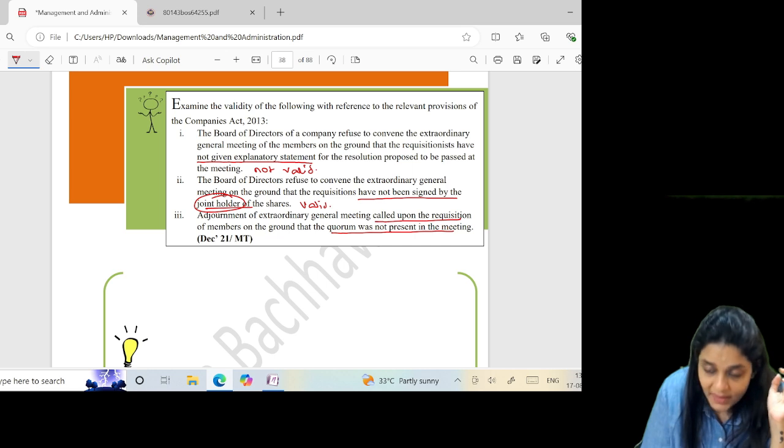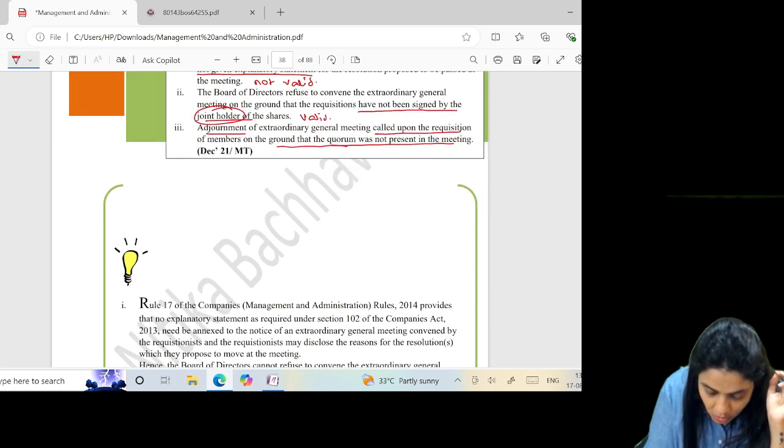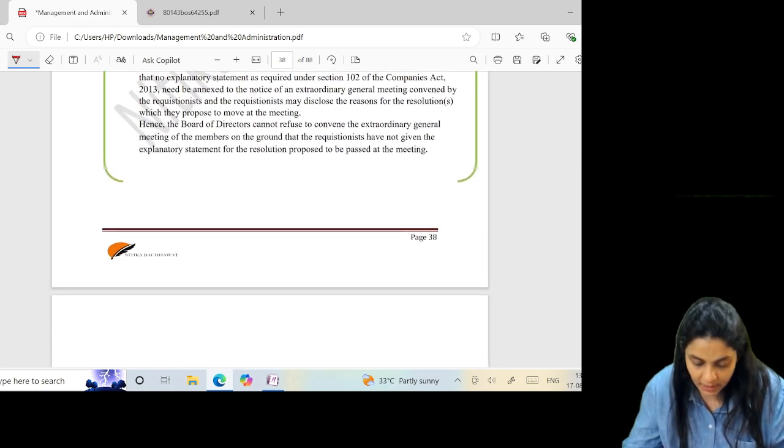The meeting was called by the requisitionist. Adjournment is due to lack of quorum. Cannot be adjourned, not valid. This meeting shall be cancelled, but it cannot be adjourned.